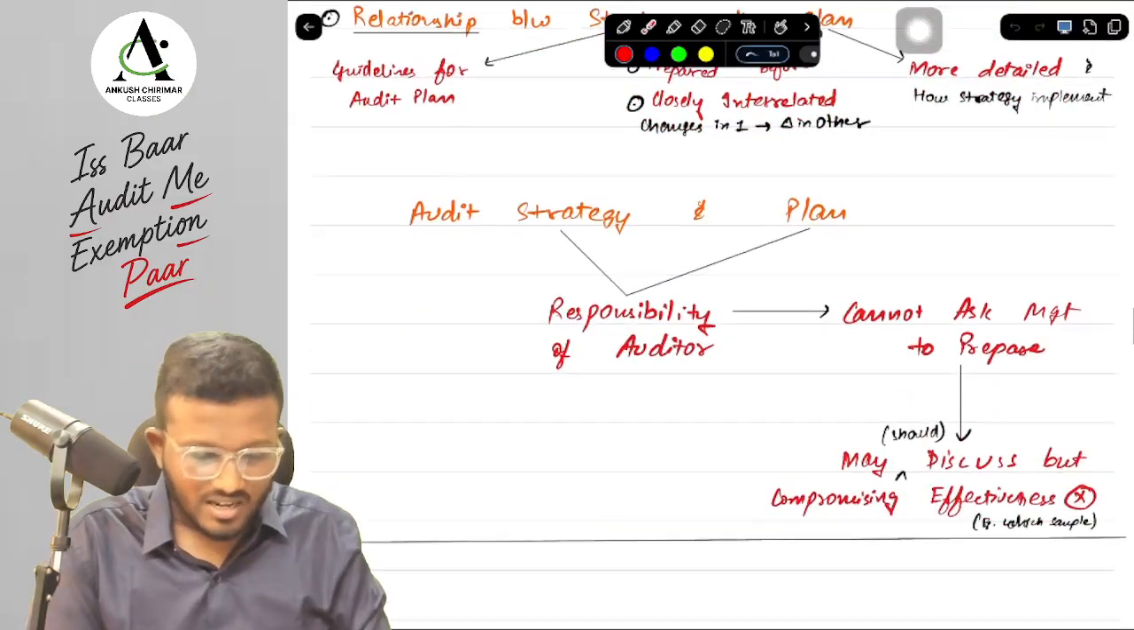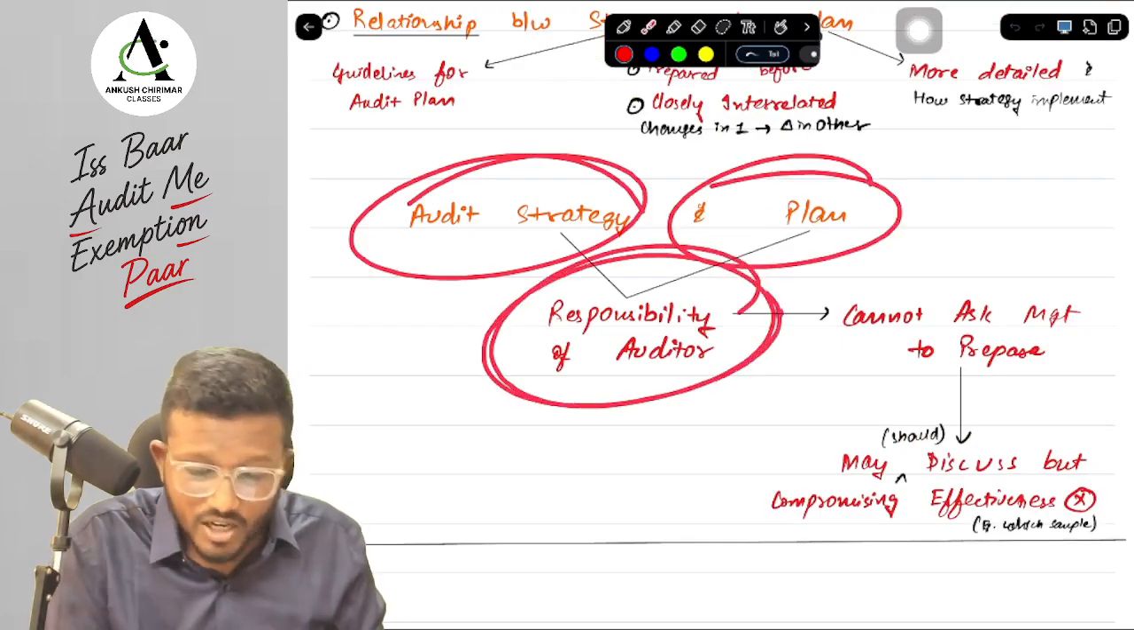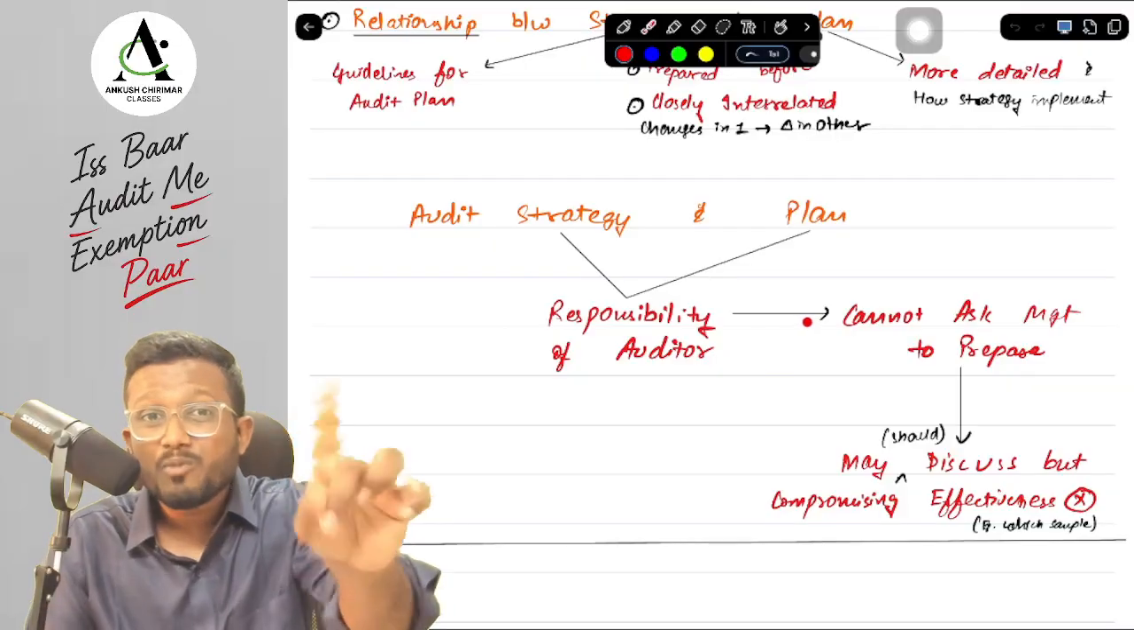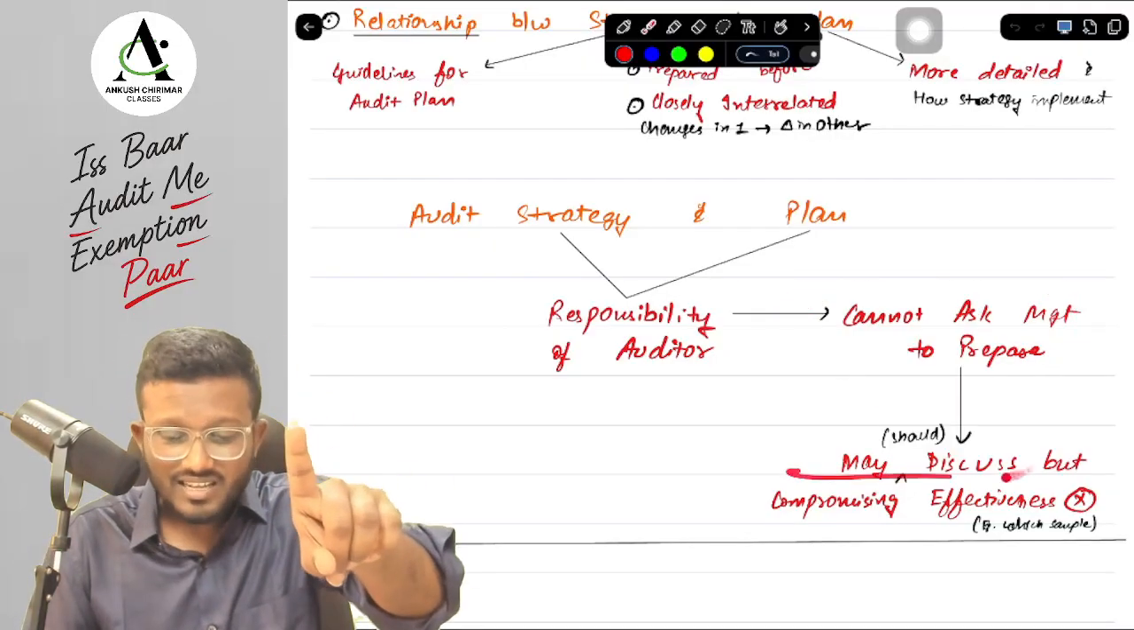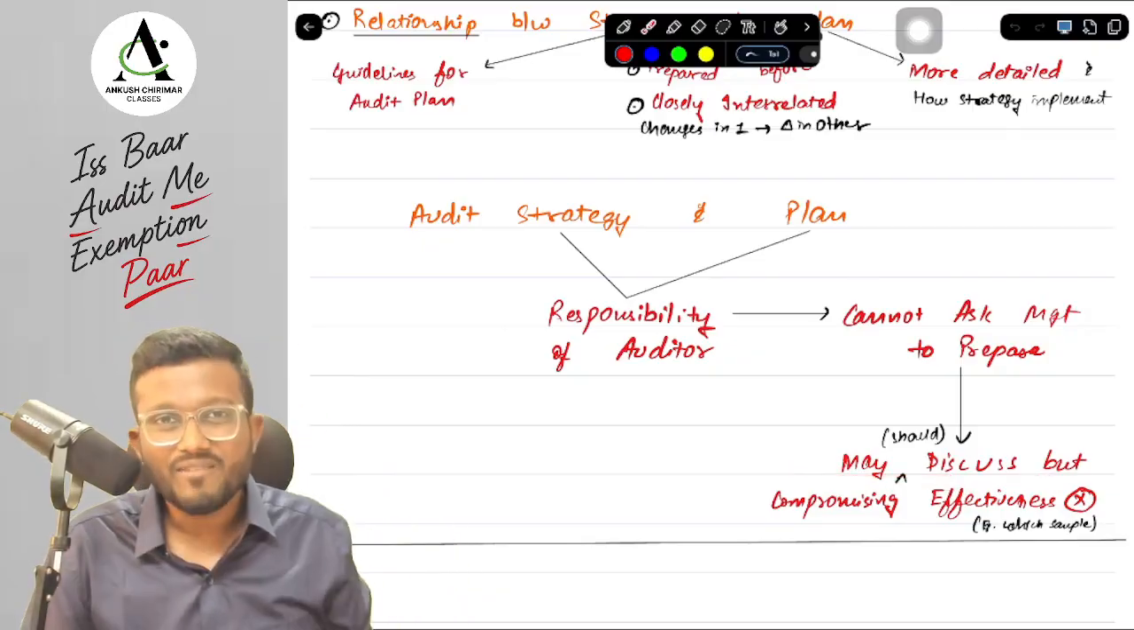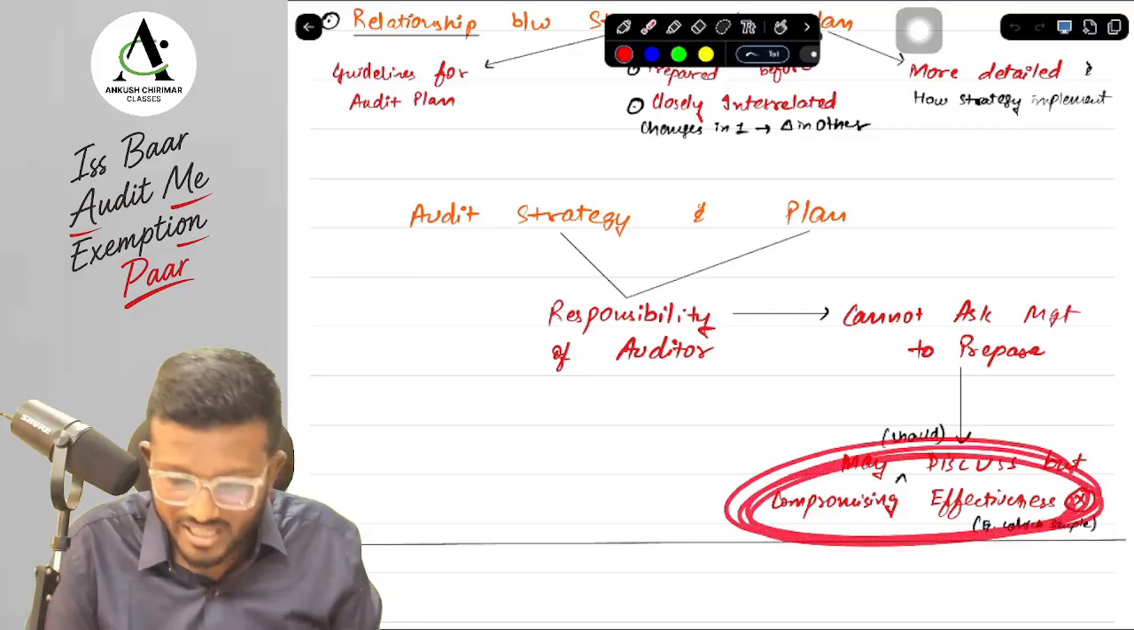Okay, yes sir. Next, audit strategy and audit plan are the responsibility of the auditor. The auditor cannot ask the management to prepare the audit strategy and audit plan, but the auditor may discuss the elements of planning, may discuss the audit strategy and plan with the management, but he should not compromise the effectiveness of the audit.